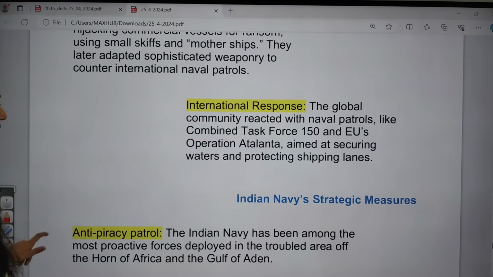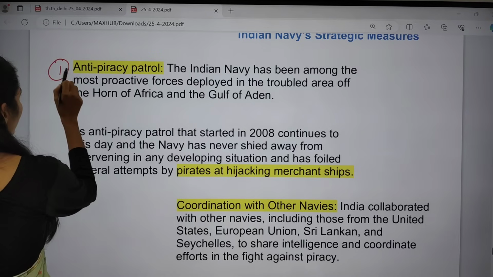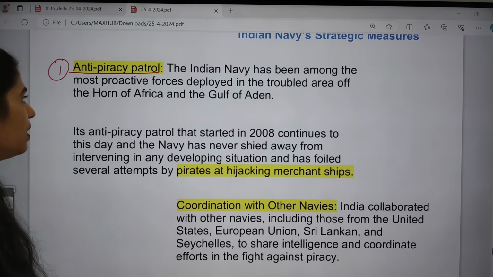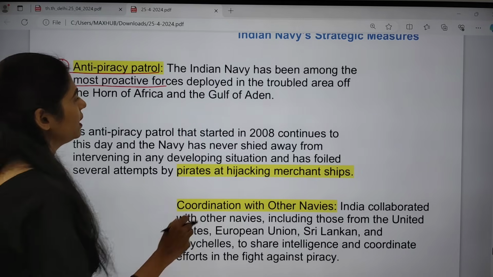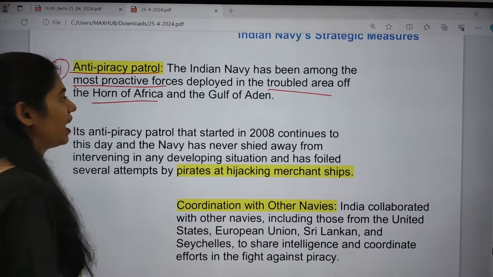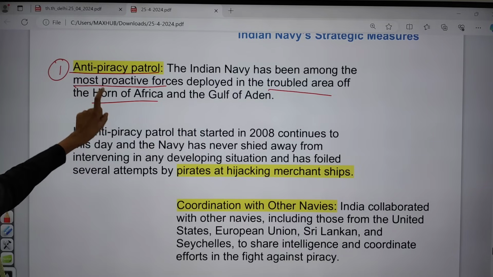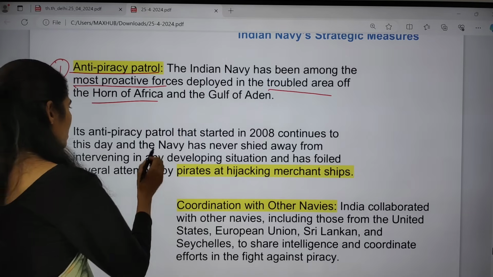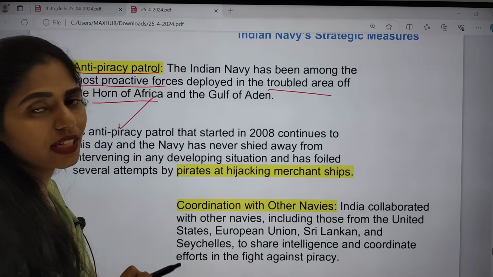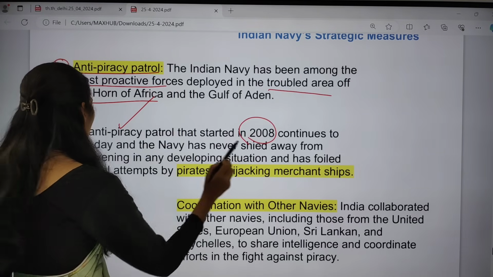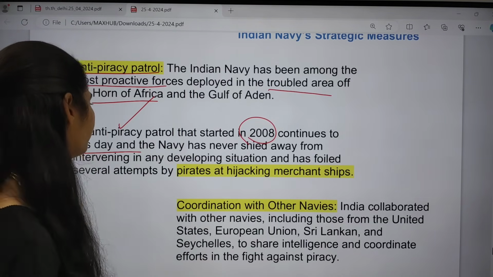Now we're talking about Indian Navy strategic measures. The first one is anti-piracy patrols. The Indian Navy, which has been among the most proactive forces, deployed in the troubled areas of the Horn of Africa as well as the Gulf of Aden. In this region especially we came up with anti-piracy patrols. We started in the year 2008, and we continue to do this patrolling in this region.